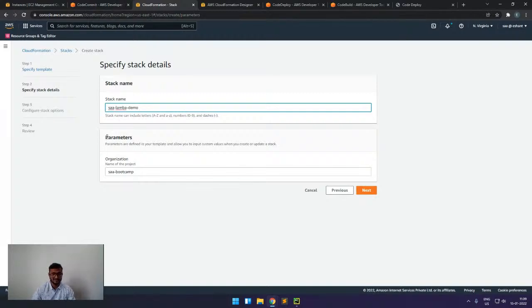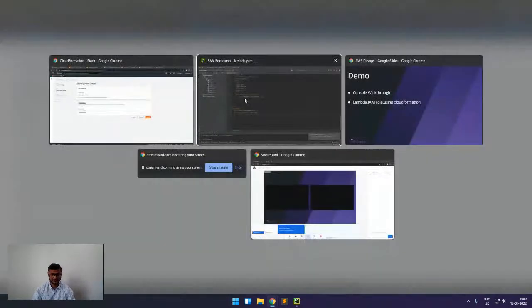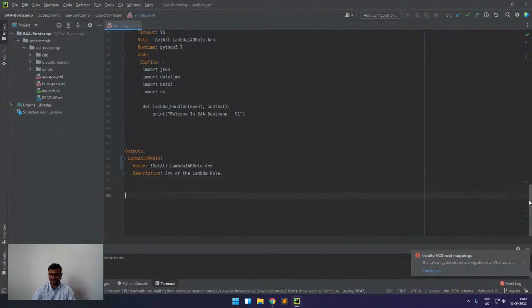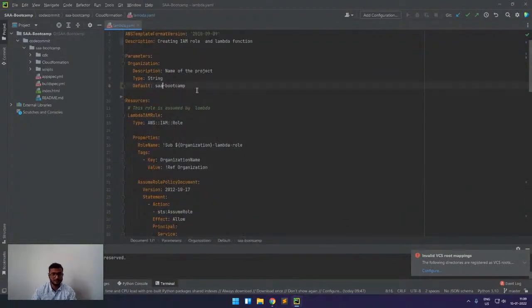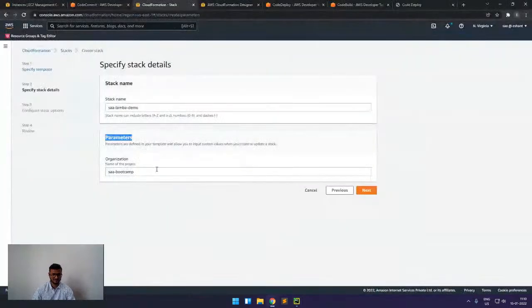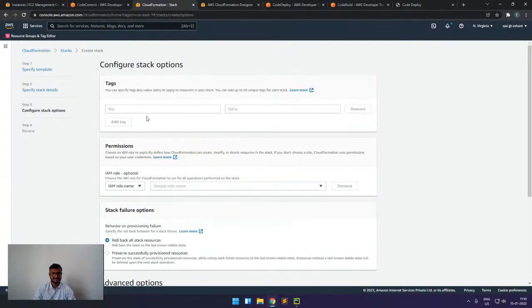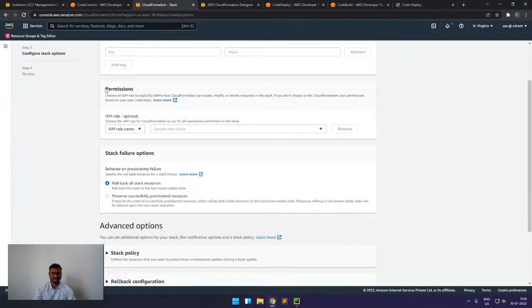In the parameter part, in the code we gave one parameter, which is of type organization, and the default value is this SW Bootcamp. So here you can see it came here. But if I want to change something, we can make a change, and it will override the default value. So like this, we can also configure this. Next is the tag.